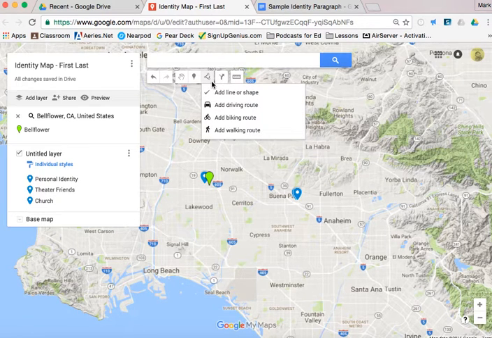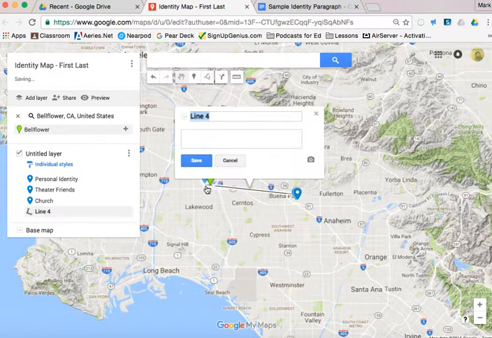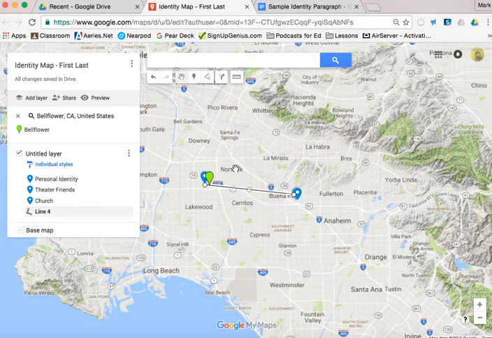But the lines, I want you to start linking yourself to your things. Try that out, play around a little bit. And we can also name those and things like that. But get comfortable with the map, okay? So get the paragraphs on there. Add some images if you need to. Try to complete that, and then again start playing around with some of the features, and then on Friday we can wrap it all up.